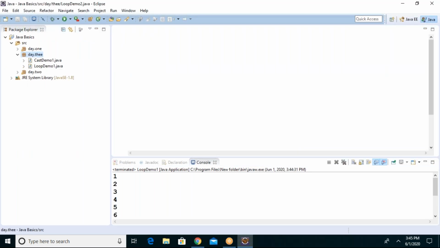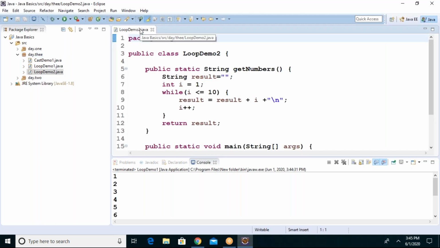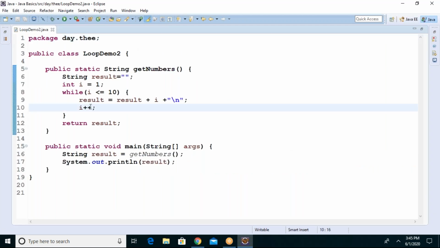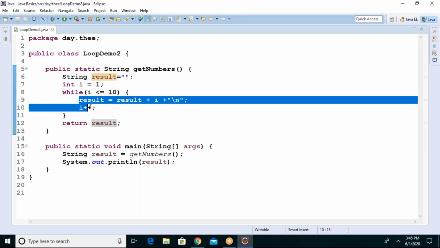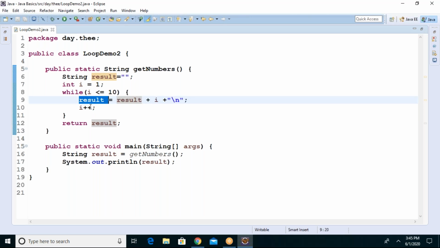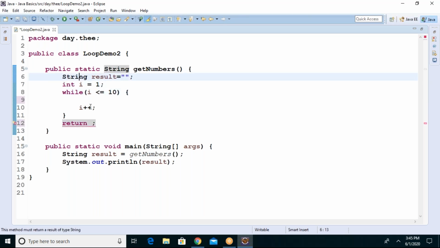I paste the program. I'm not creating new programs. I just copy the whole program and paste it with a different name, so I can save some of the code and time also. Now, rather than printing 1 to 10, I want to print the sum of those numbers.